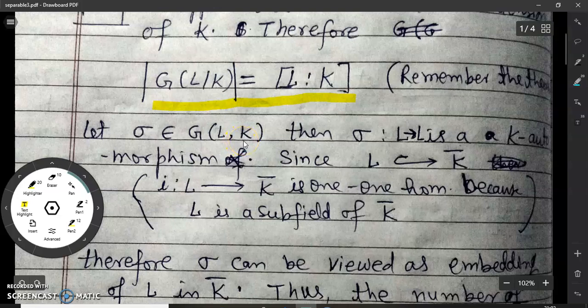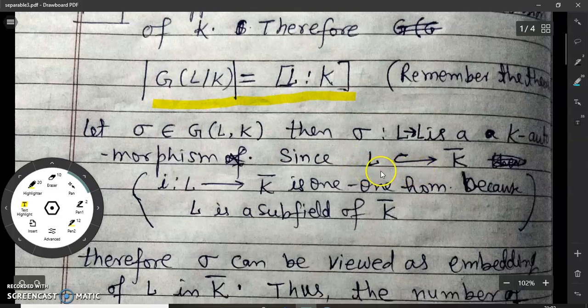And since L is a finite extension, it will be an algebraic extension. So L is a subfield of the algebraic closure of K. Here we have the identity inclusion map. Sigma is a map from L into L, and L is embedded in K bar, a homomorphism from L into K bar.